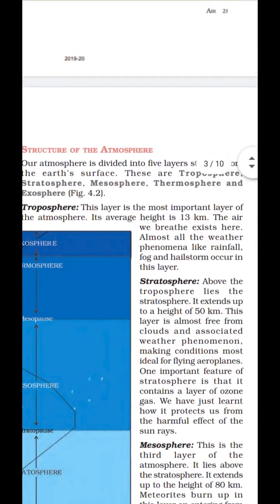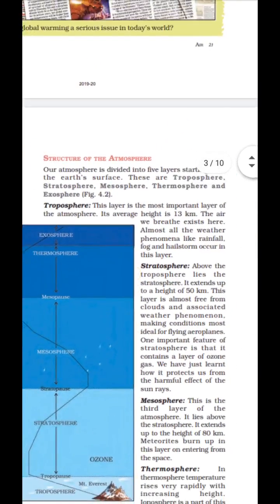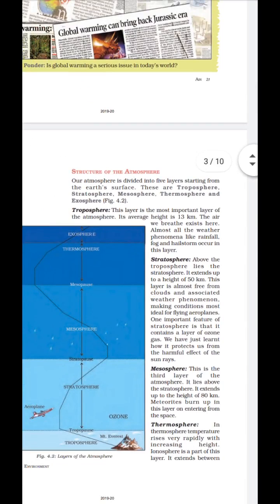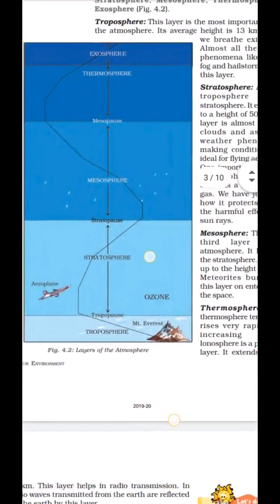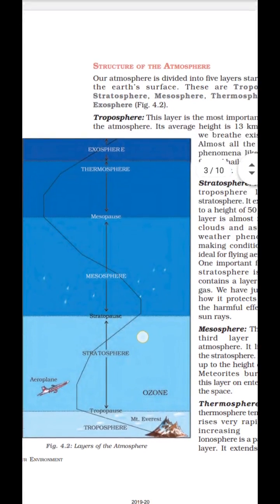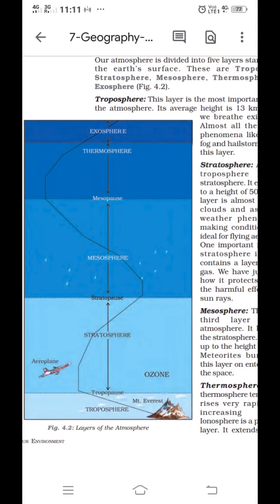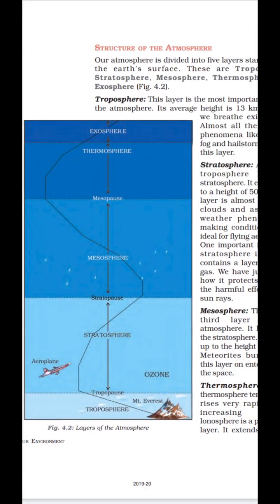Structure of the atmosphere. Our atmosphere is divided into 5 layers starting from the Earth's surface. So height-wise, the atmosphere is divided into some parts like this. See in this picture: troposphere, then stratosphere, then mesosphere, then thermosphere, then exosphere. So it is divided on the basis of height from the Earth's surface to the upper level.